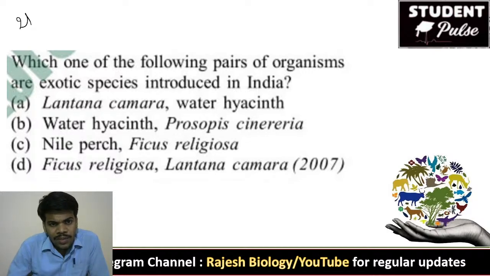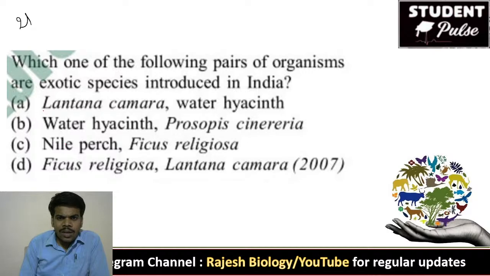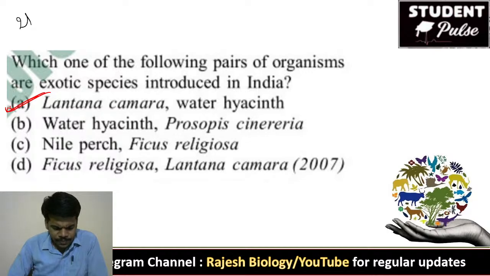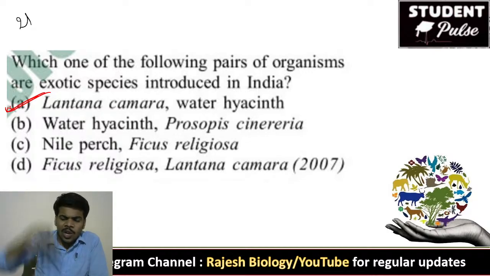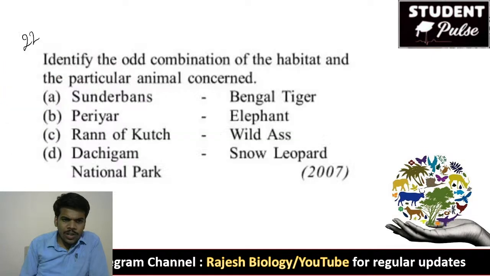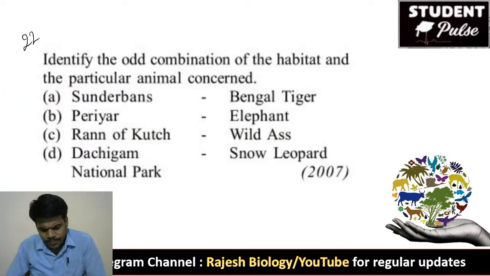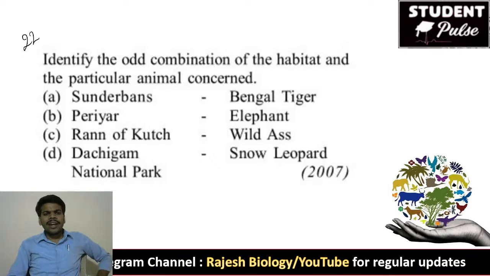Which one of the following pairs of organisms are exotic species introduced in India? Yeah, Vikram, what you say is right. Lantana camara and water hyacinth, option A. These two are exotic species, which are from another country, not local. They are non-local. For the 22nd question, identify the odd combination of the habitat and the particular animal concerned.